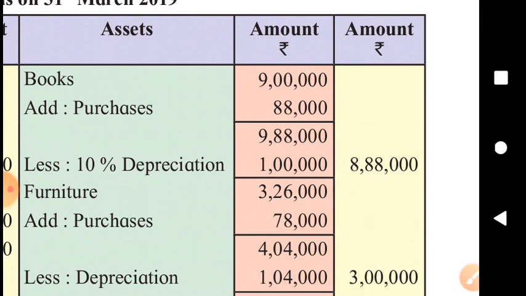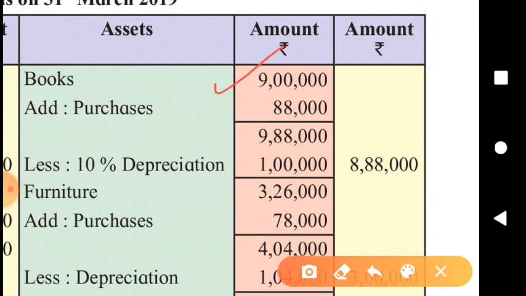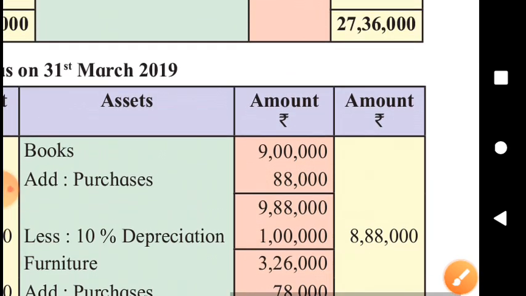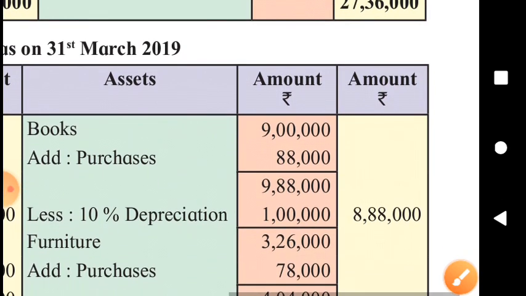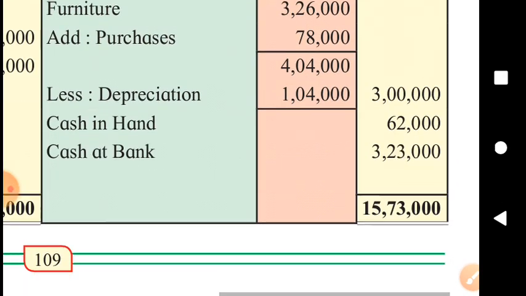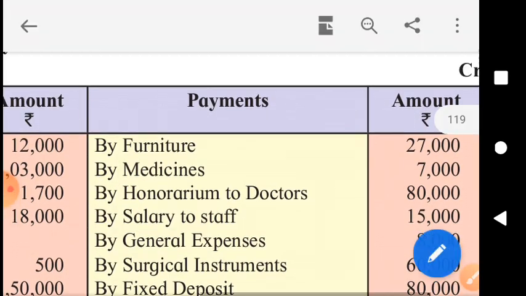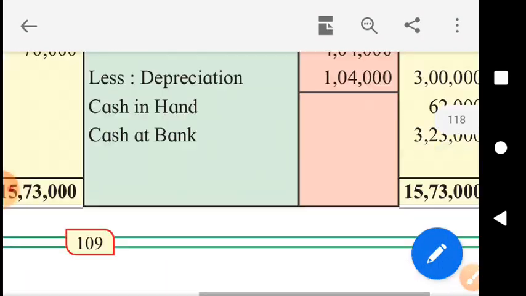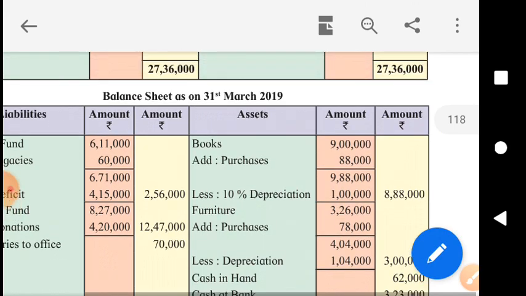The opening balance of books is 9 lakh. The books on 1st April 2018 were of rupees 9 lakh. Look at this.